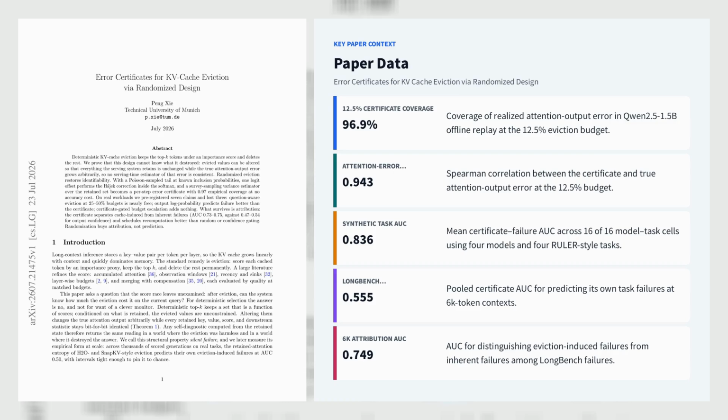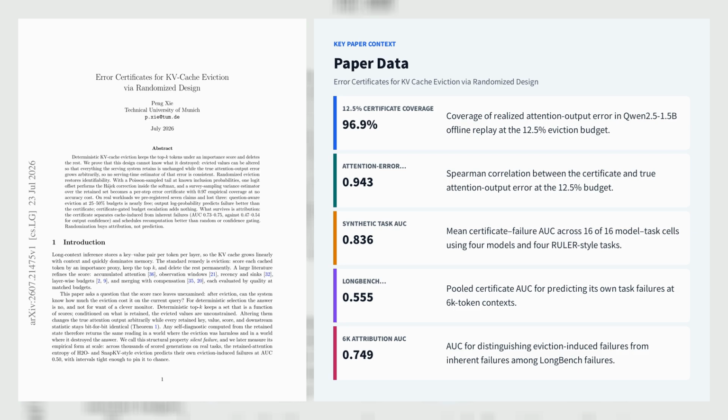Peng Xie of the Technical University of Munich argues that deterministic KV cache eviction, including top-K strategies such as H2O and SnapKV, cannot reliably estimate the attention error caused by deleting tokens. Unseen evicted values can change arbitrarily, while every retained statistic remains identical.